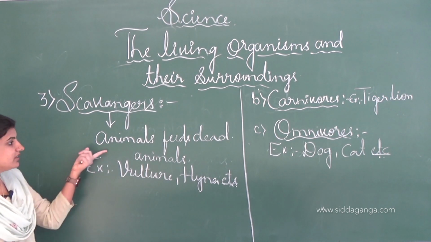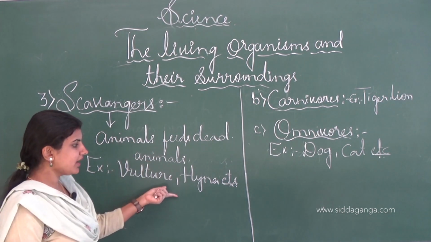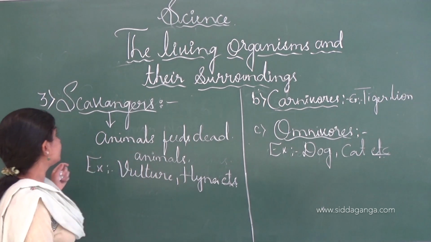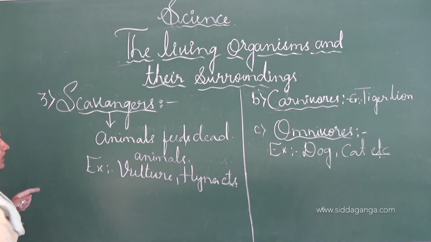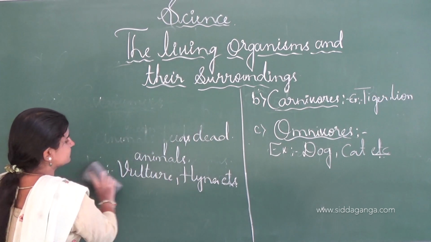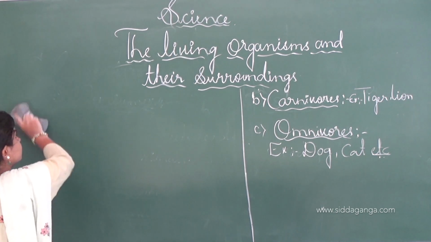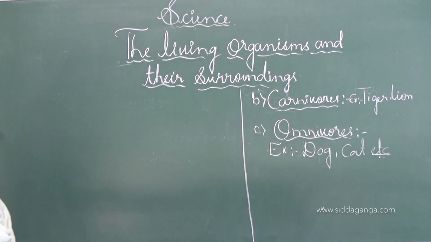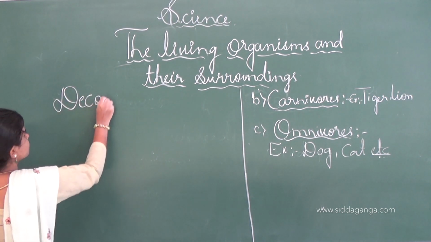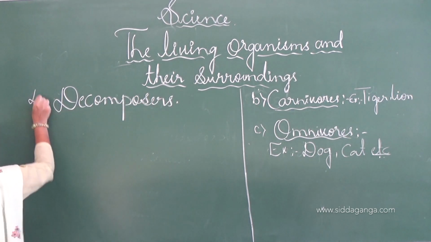Scavengers are nothing but the animals which feed on dead animals. For example, vulture and the hyena, and even dogs also, which feed on dead animals. And such type of organisms or animals are called as scavengers. Next, last one is the decomposers. See, this one is the last one.